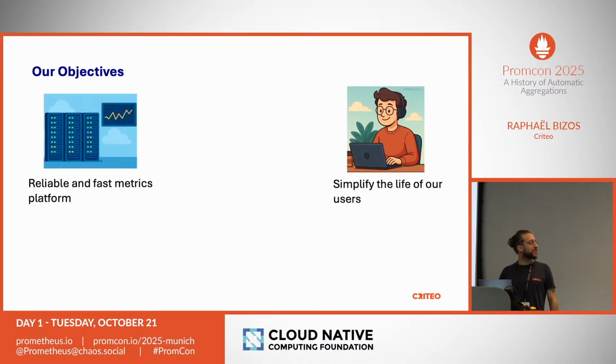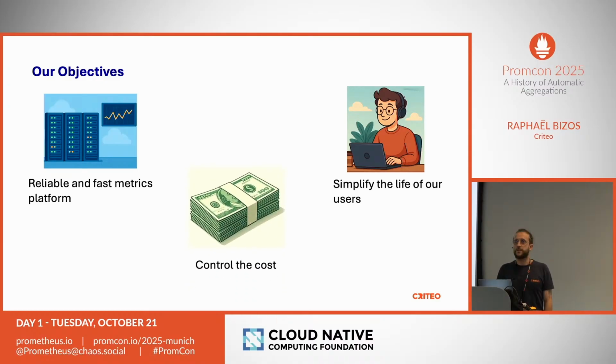On the opposite, we want our users to have the simplest experience possible, so that they don't need to think too much about the internals of the metric platform. We want them to write metrics in their code and query metrics in Grafana without having to go deeper within the internals. Internally, we call that zero-effort observability. And of course, we have the cost. If we had unlimited money, that would matter much less.